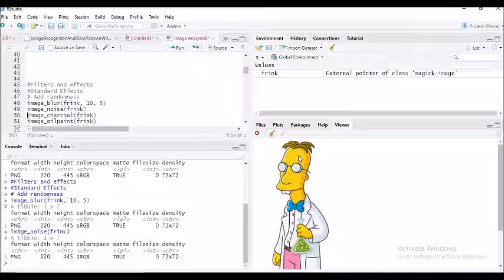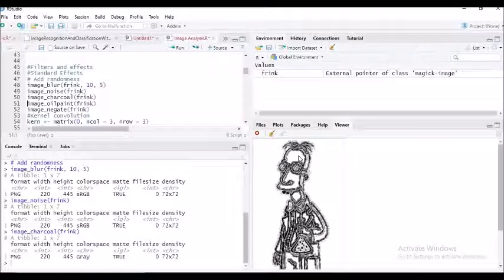Now here I can see Mr. Frink really has that noise right now, and obviously nobody likes this kind of a face. These patchy kinds of faces you are able to see are called noise. Now when you go ahead with the charcoal, the script is very simple: image underscore charcoal and the name of that image that you have attached over here, and here I have got Frink. And here you can understand how nicely you are able to play with your own images.